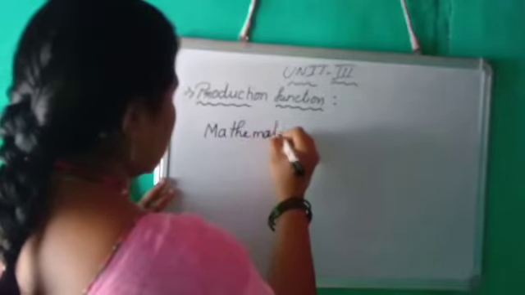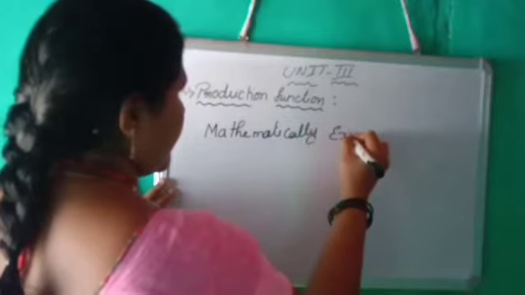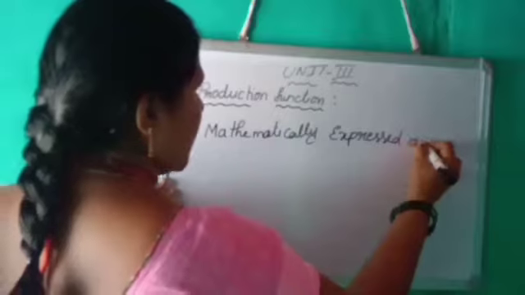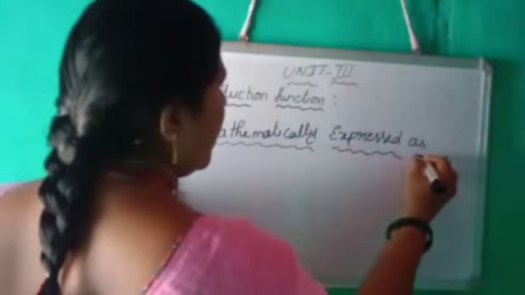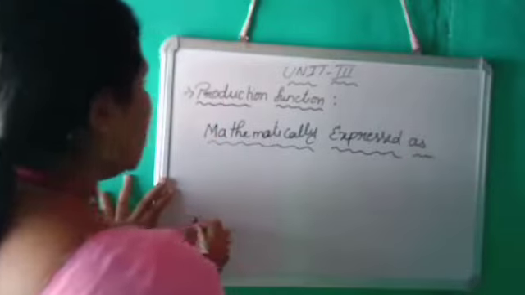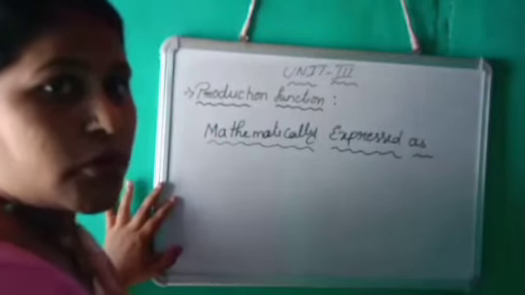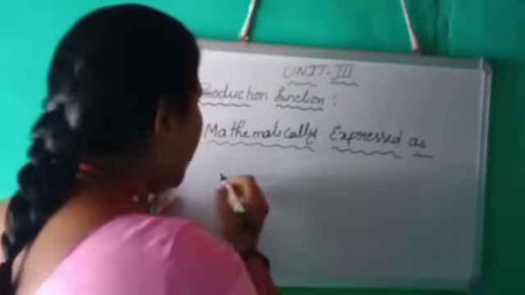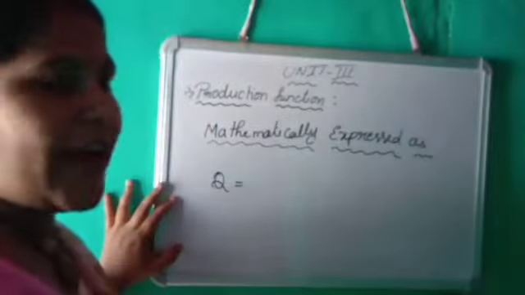Mathematically it is expressed as follows. We know the production means the commodity or the demand we called, and we saw in the previous classes that demand is equal to Q. So now the product, that is the commodity we are determining here, is Q. Q is equal to a function.